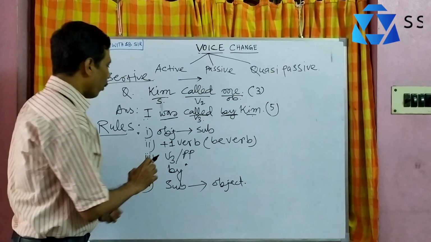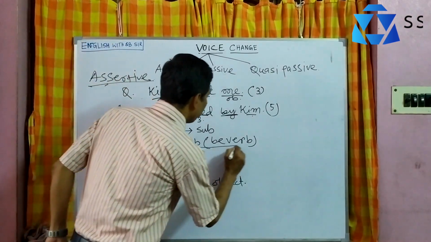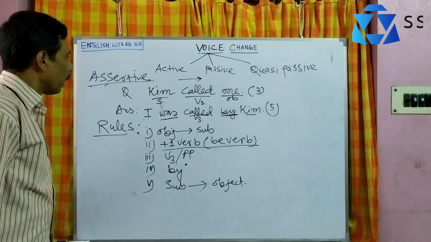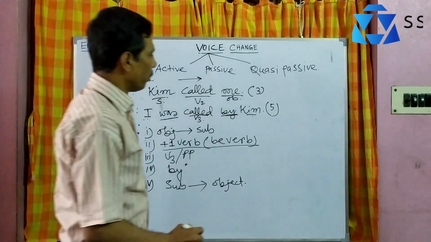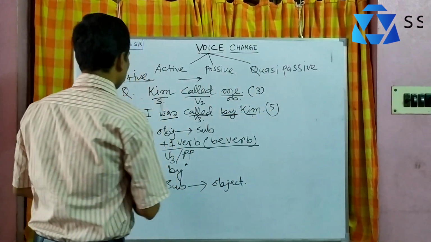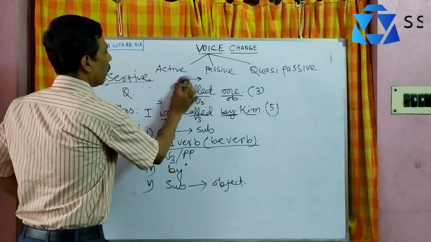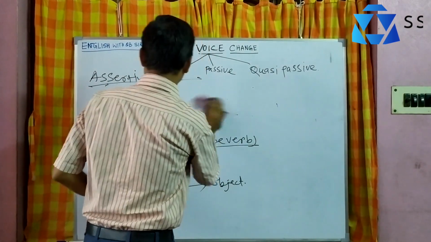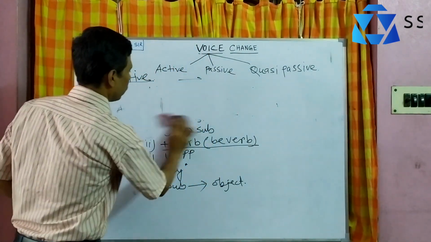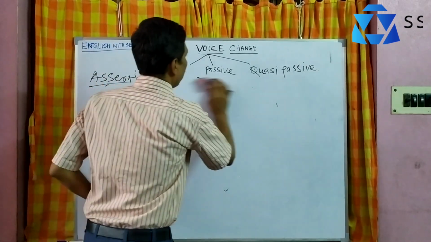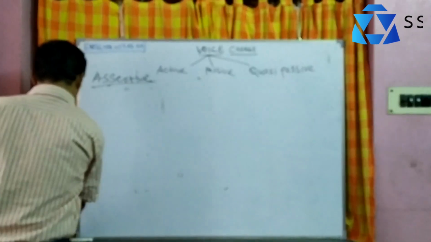Now this is very important. The class 1 verb, be verb. It is very important where you can use the be verb. Number 1, you can write the changes of be verb here. I can take another example and give the answer.